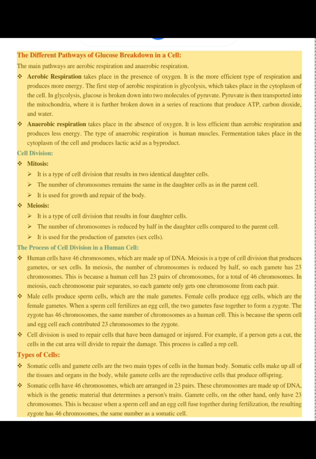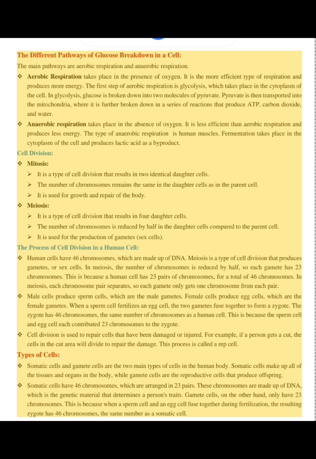Meiosis. It is a type of cell division that results in four daughter cells. The number of chromosomes is reduced by half in the daughter cells compared to the parent cell. It is used for the production of gametes, sex cells. The process of cell division in a human cell.